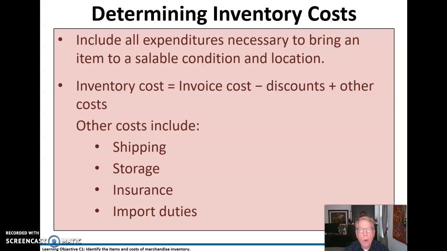We include all the expenditures necessary to bring an item to a saleable condition. So inventory is going to be the invoice cost, less any discounts, plus any other costs or expenses. We include that in inventory. Those other costs might include shipping costs, inbound shipping if it's FOB shipping point, storage, insurance, import duties, those kinds of things are all part of placing that asset in a saleable condition.